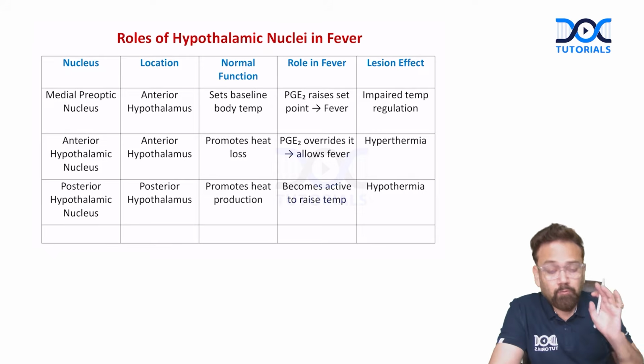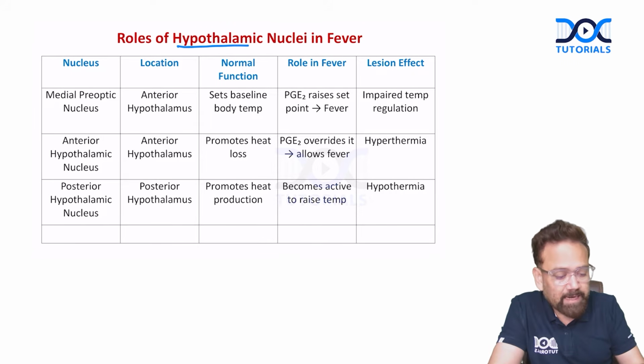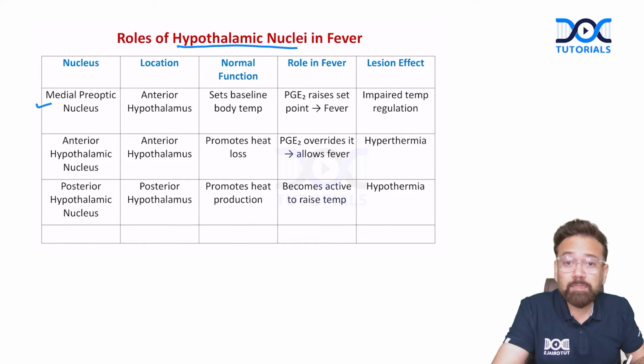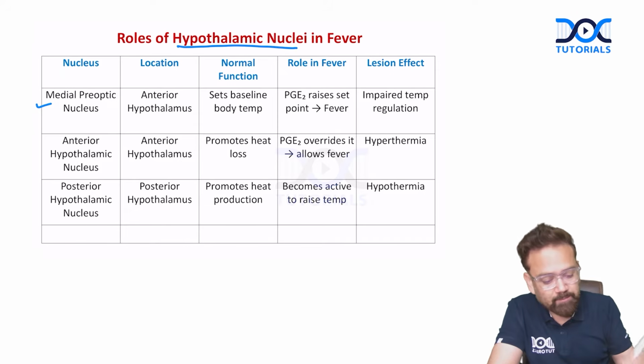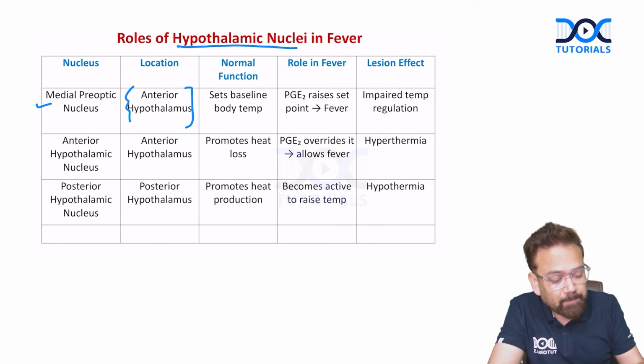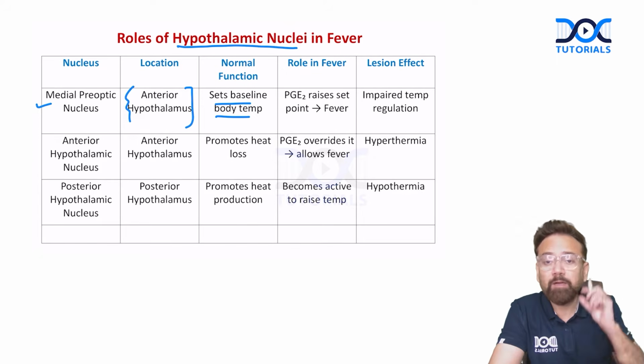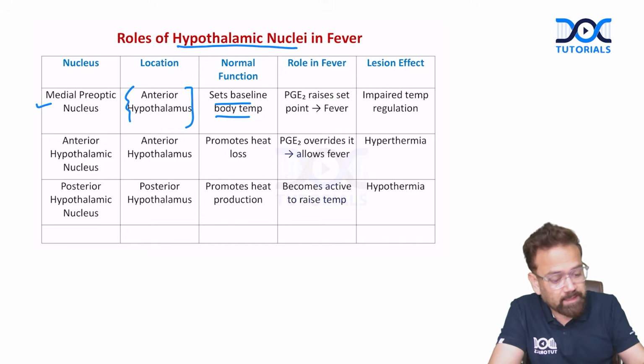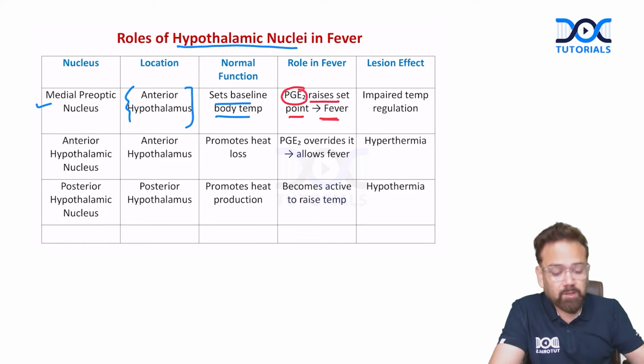See, what are the nuclei of the hypothalamus that have a role in fever? The first nucleus is the medial preoptic nucleus. It has thermoreceptors. It is a thermoregulator and it is present in the anterior hypothalamus. It is setting the baseline body temperature, the set point. Whenever there is more PGE2, and this is again a question, when PGE2 increases in the hypothalamus, it raises the set point causing the fever. And if there's a lesion of this nucleus, there will be impaired temperature regulation.